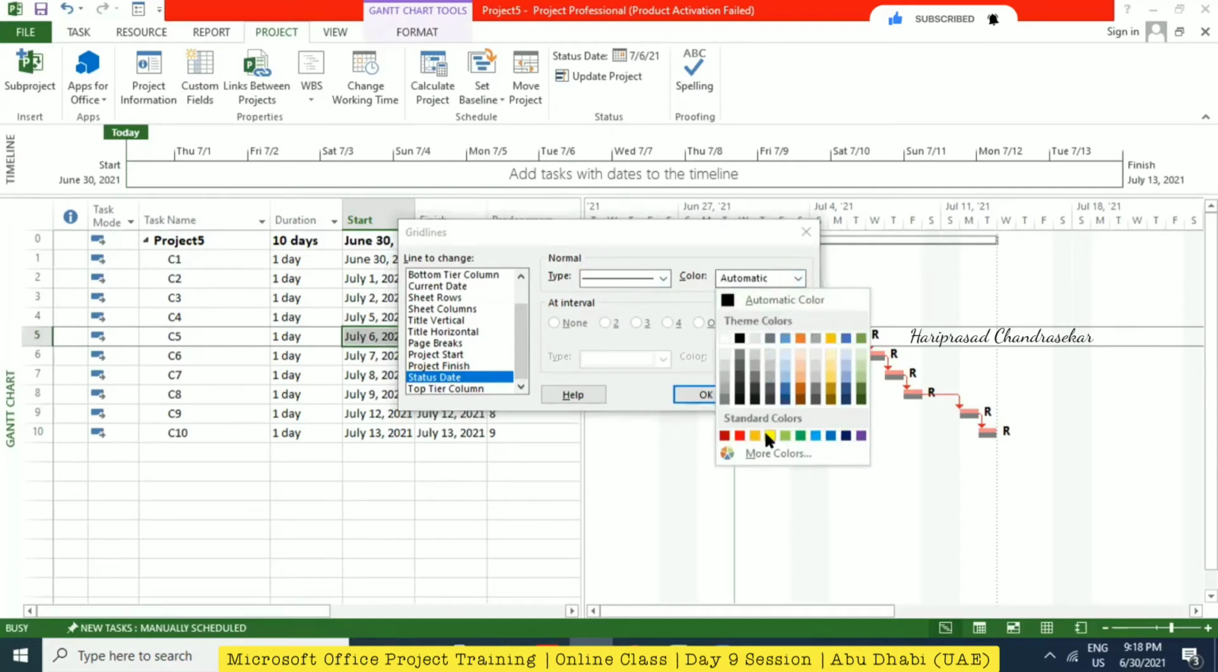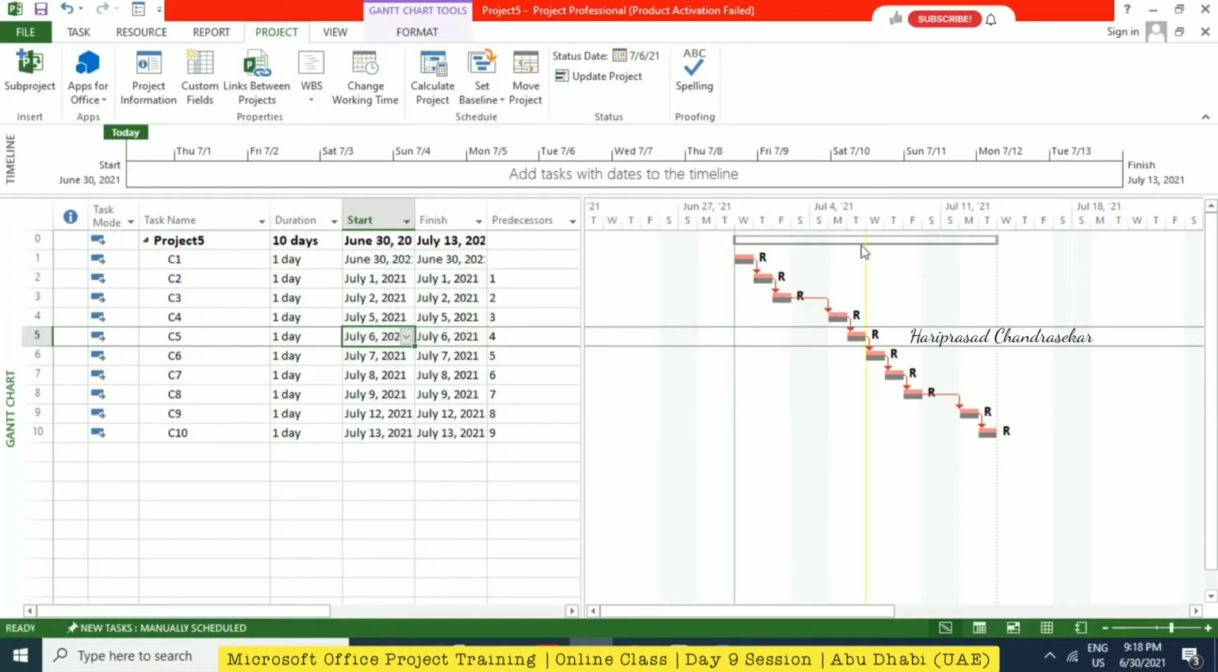I'm just going to choose some yellow color. See, you will be having the status date also in grid lines. Yes. Okay. Like this, you can modify or customize anything in MS Project. Okay. Now, there is something called the update project option.